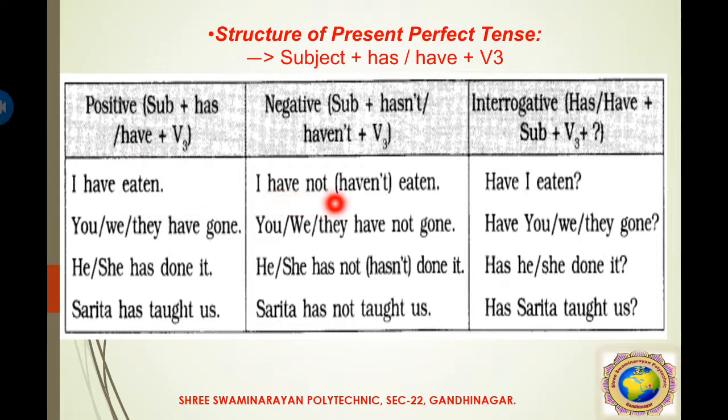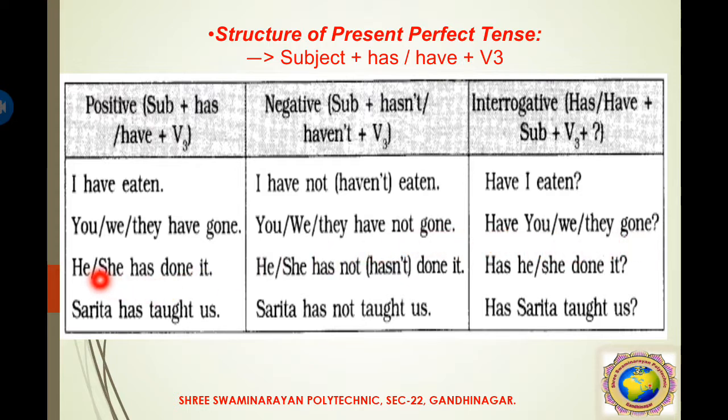So I have not or haven't eaten. Have I eaten? Then you, we, they have gone. This gone is the past participle form of go, because go is the V1 form, went is the V2 form, and V3 form is gone. So you, we, they have not gone, or have you gone?